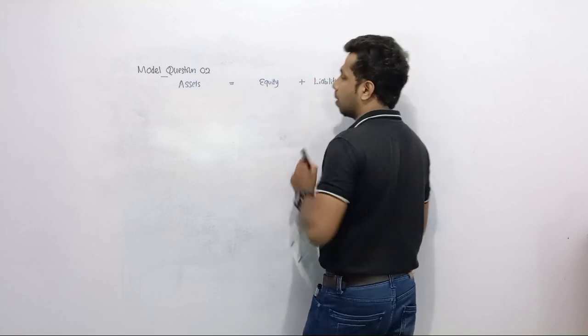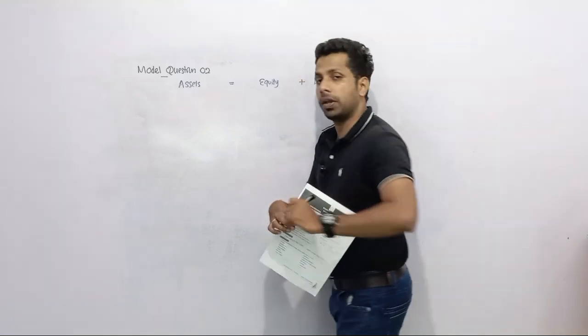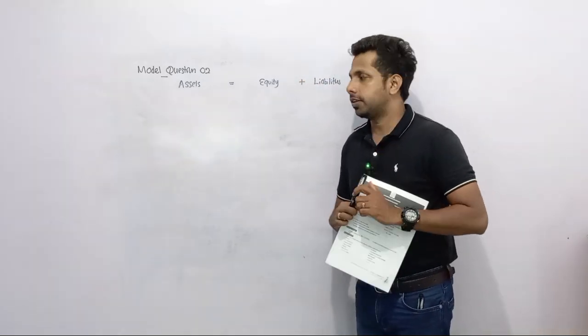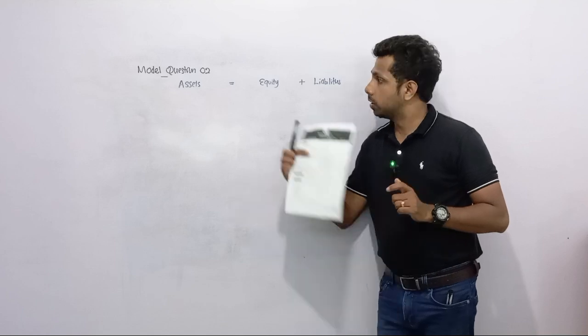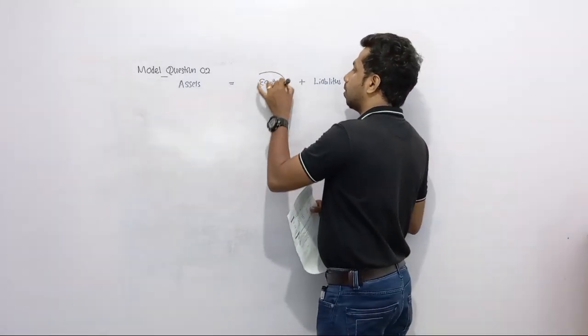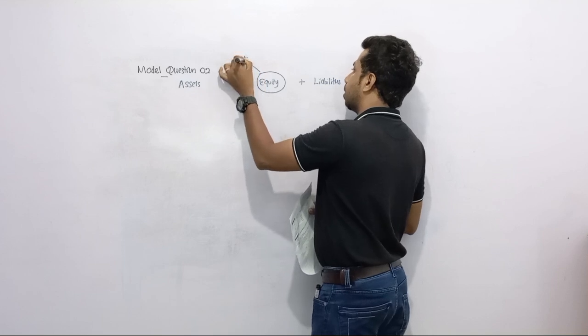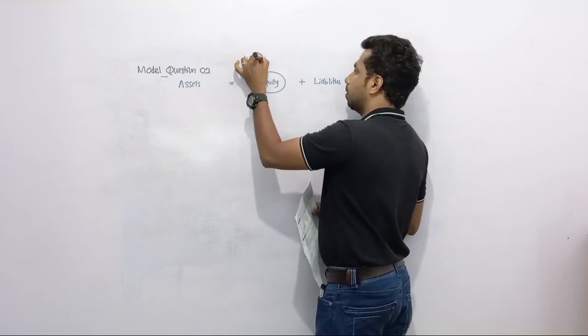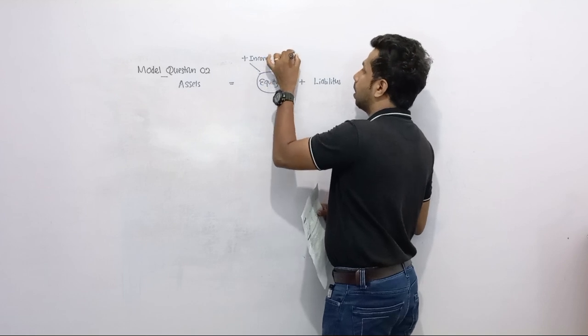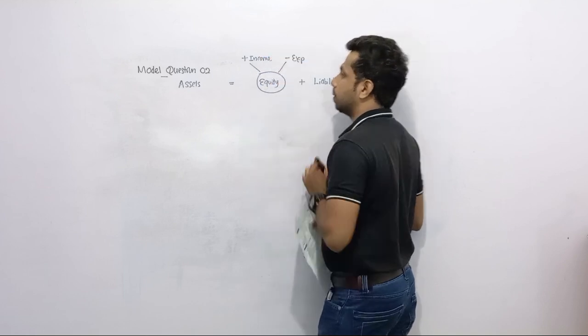But you know there are 5 accounting components. Out of 5, here you can see only 3. So where did we adjust income and expenses according to this format? We adjusted income and expenses under the equity. We treated income as a factor to increase equity, and expenses as a factor to decrease equity.